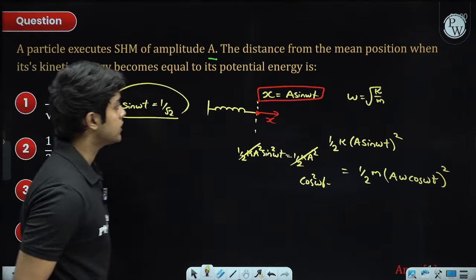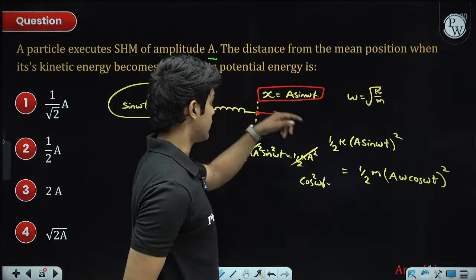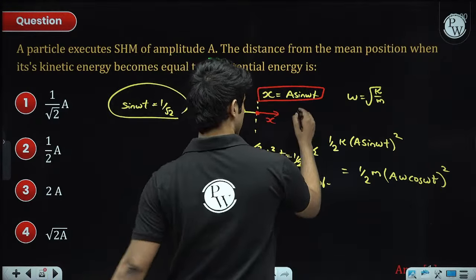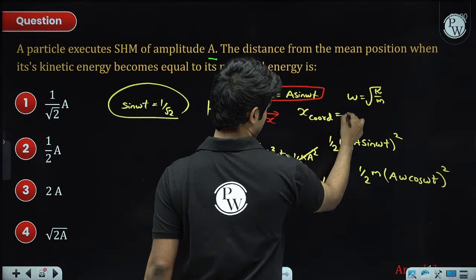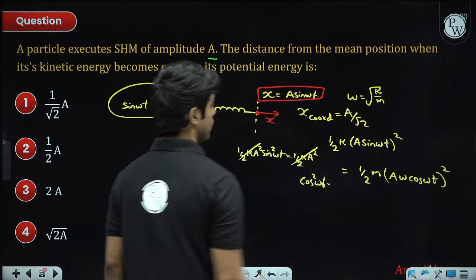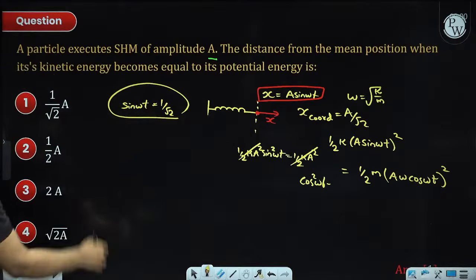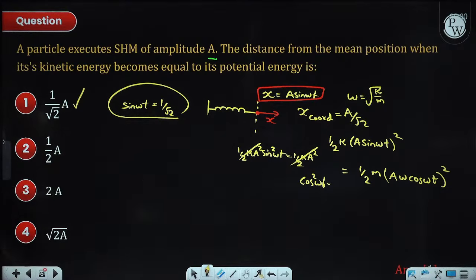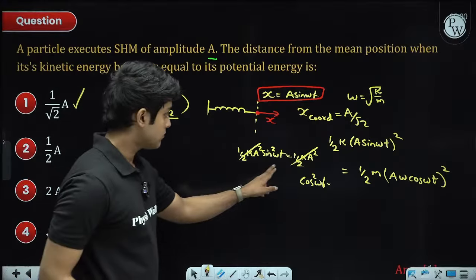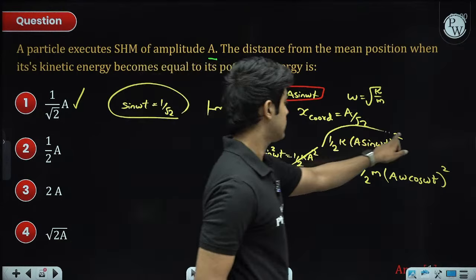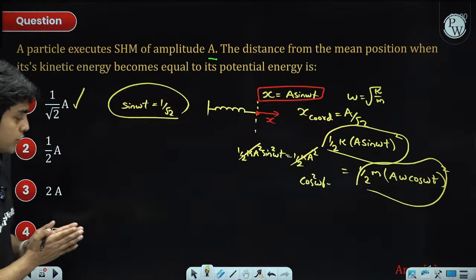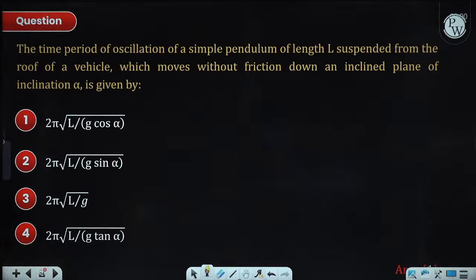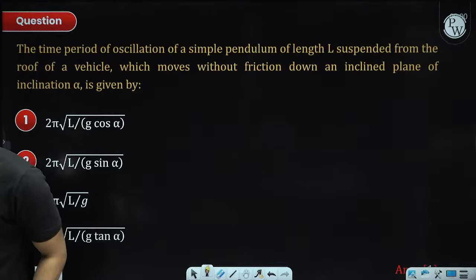Now the question is, what is the x coordinate? If you put sin omega t as 1 by root 2, the x coordinate at that location is A by root 2. Okay, so first option. So A by root 2 is where kinetic energy and potential energy become equal. Next question.